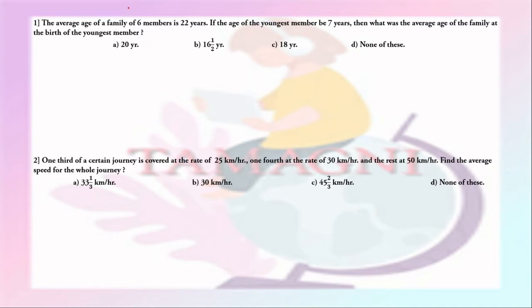So the total age of the 6 members of the family is 6 into 22, which is 132. Now at the birth of the youngest member, the total age of the 5 members of the family, because at the birth the members of the family were 5, not 6. So the total age will be 132 minus 7 minus 5 into 7.